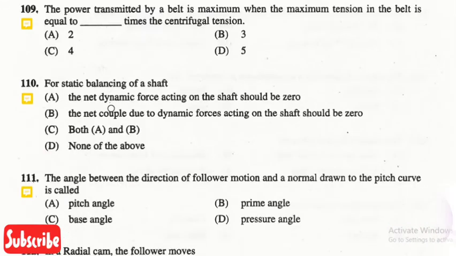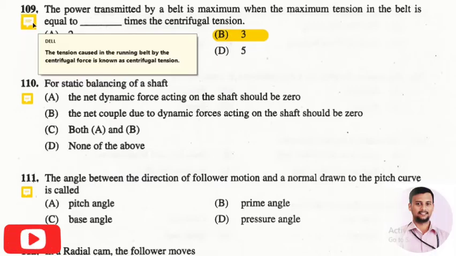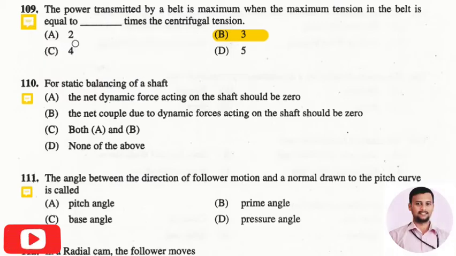The next question is, the power transmitted by a belt is maximum when the maximum tension in the belt is equal to dash times the centrifugal tension. The right answer is option 2, that is 3 times the centrifugal tension. So what is this centrifugal tension? It is a tension caused in the running belt by the centrifugal force. Such tensions are called centrifugal tension.